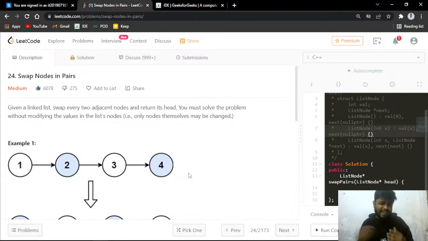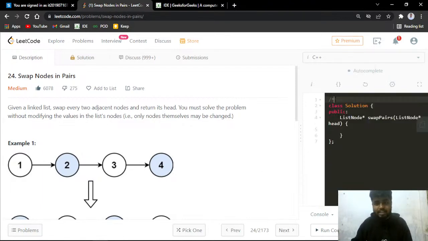I'll be telling you the iterative approach for this particular problem, because the iterative approach is very much intuitive and easy to understand as well, right?